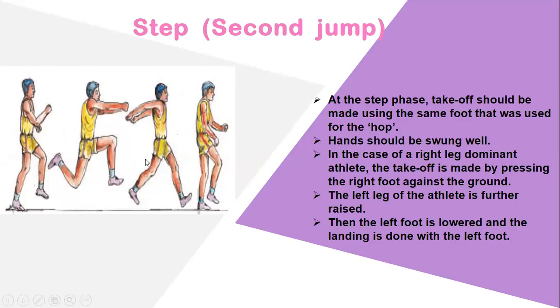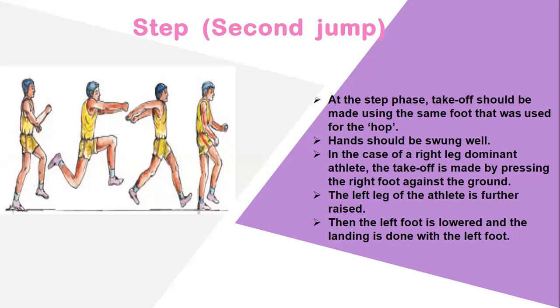See the pictures. First they are telling that at the step phase, takeoff should be made using the same foot that was used for the hop. We already told you earlier, if you use the right leg for the first hop, again we need to use the right leg, and then left, and after that both. Some athletes can use left.